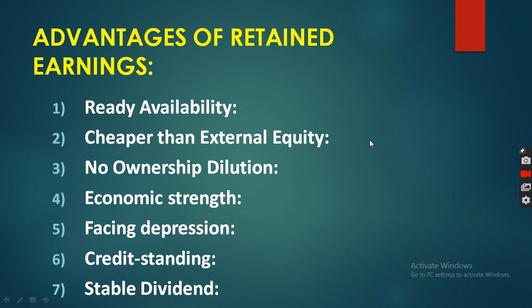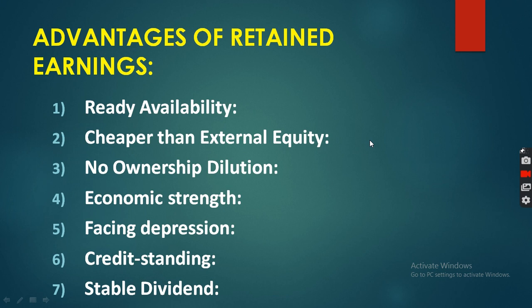But retained earning is an internal source of finance, so there should be no requirement of the general public or outsiders. It is available within the business, within the profit. Out of the profit, some part the company has to keep in reserve, so it is readily available. The company doesn't have to ask outsiders to subscribe to the security.